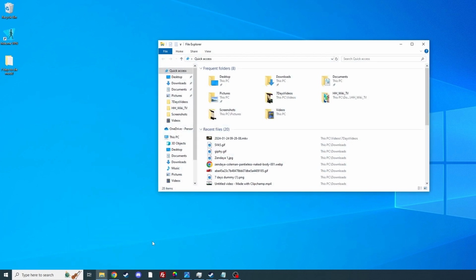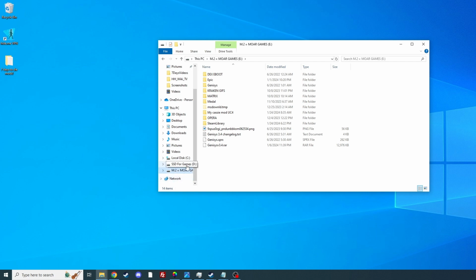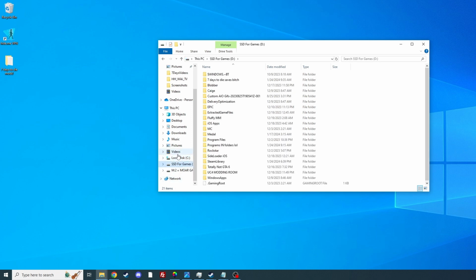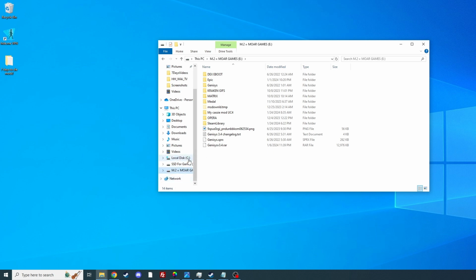Go ahead and open up another file explorer. And I recommend not keeping it on your C drive, because if you have to reset your Windows or something happens to your computer or it gets corrupted, that save file is basically gone with that C drive. You have to format it, right? So what I opt for is putting it on a D drive or E drive or whatever, just any drive that isn't your main C drive.